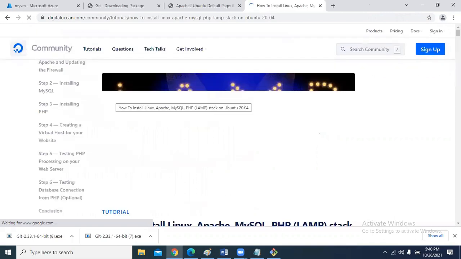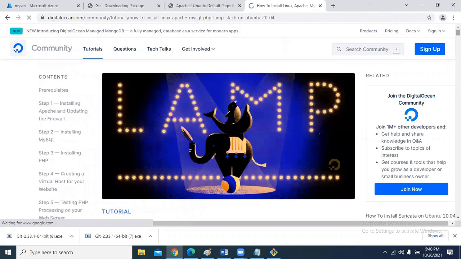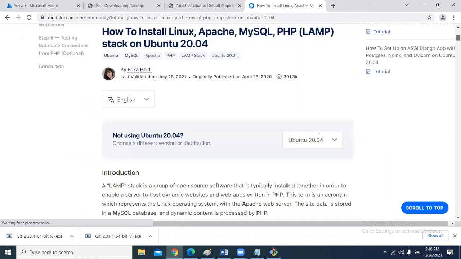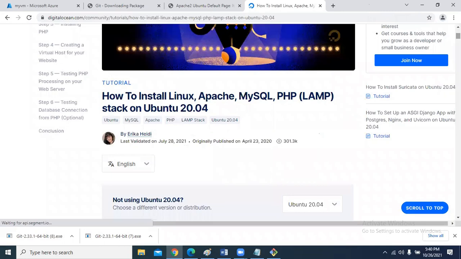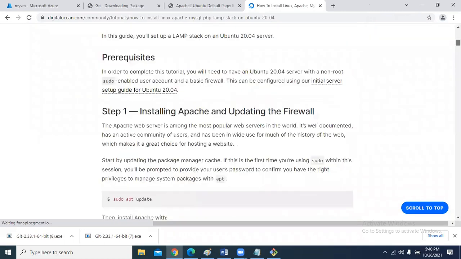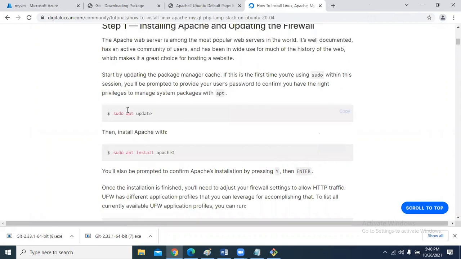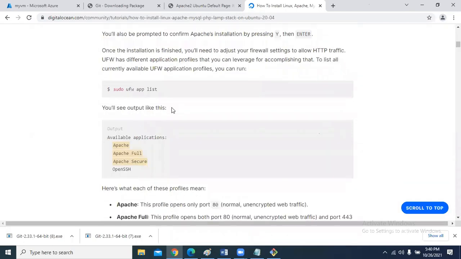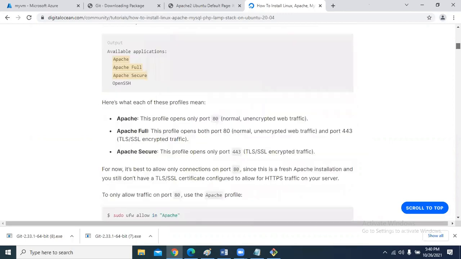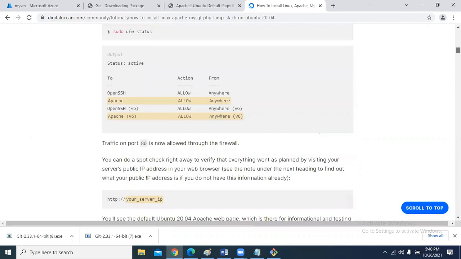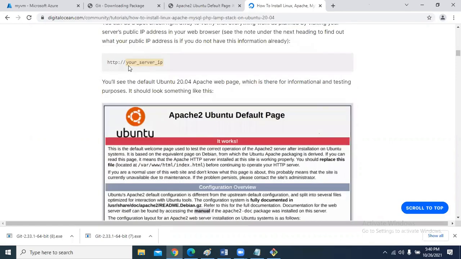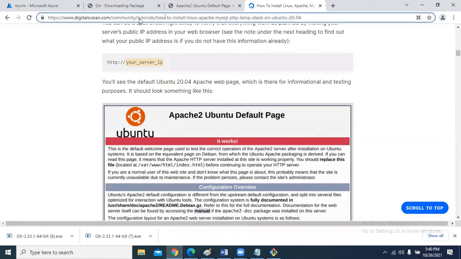In the company, we are going to install the company software. Since we don't have any company software, we are just installing this LAMP stack application. Here we already did these two steps: sudo apt update and sudo apt install apache2. Opening firewalls is not required here, because at the beginning we already opened the security groups. Now it says to use this IP address to test whether Apache 2 is installed or not.